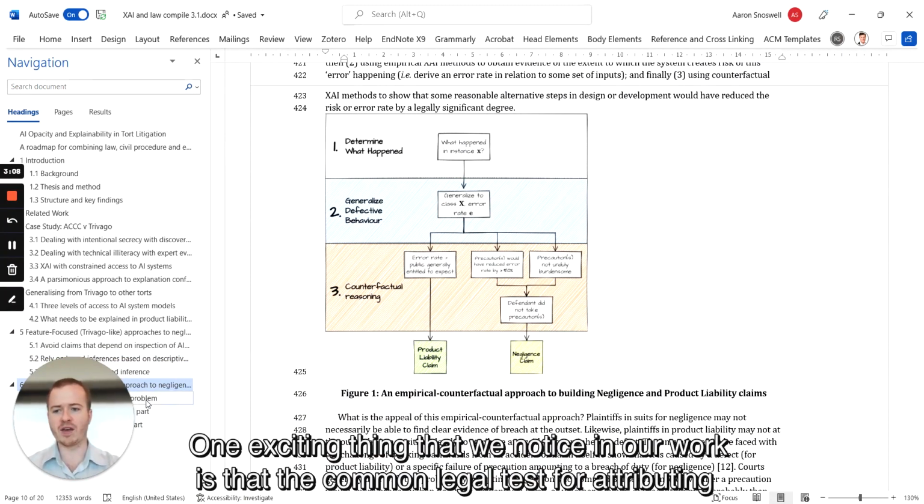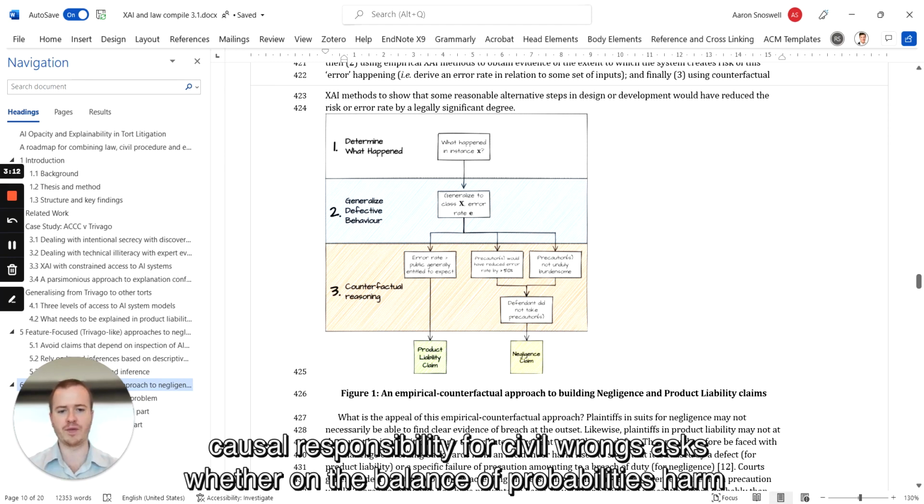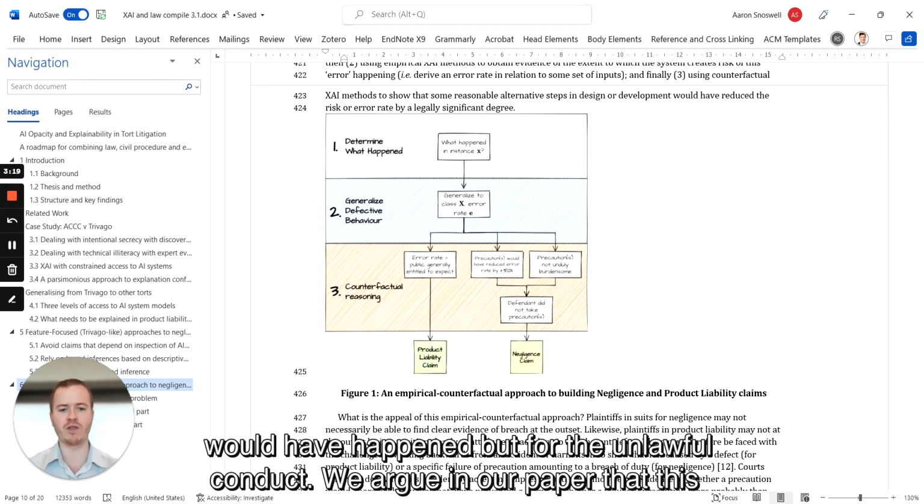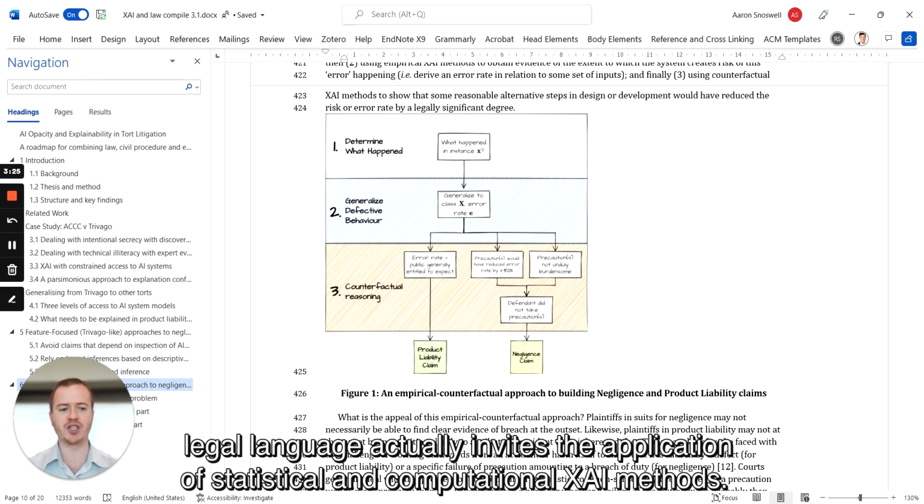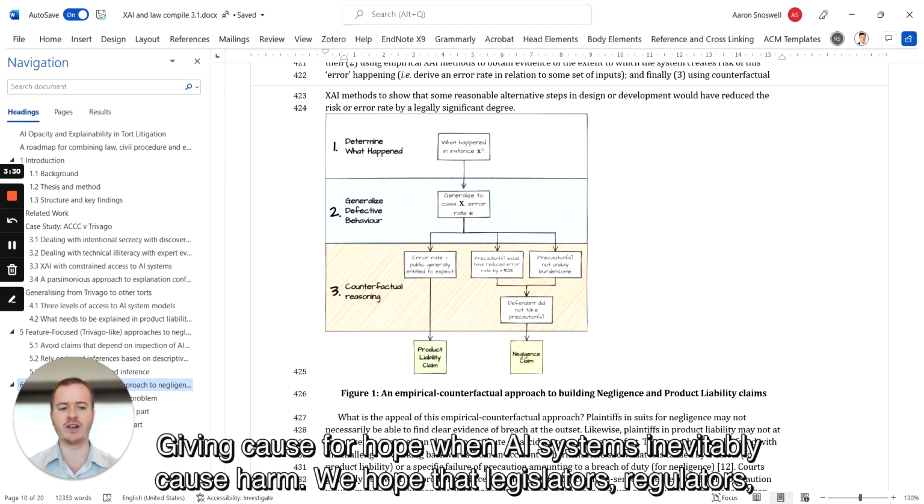One exciting thing that we noticed in our work is that the common legal test for attributing causal responsibility for civil wrongs asks whether, on the balance of probabilities, harm would have happened but for the unlawful conduct. We argue in our paper that this legal language actually invites the application of statistical and computational XAI methods, giving cause for hope when AI systems inevitably cause harm.